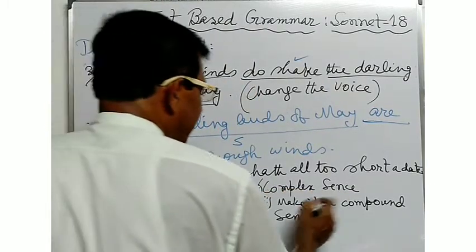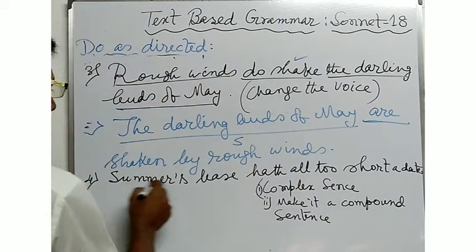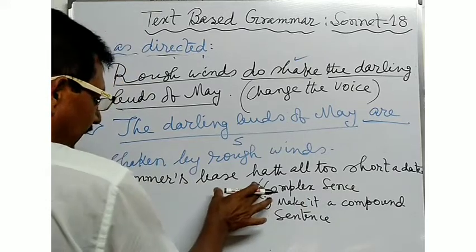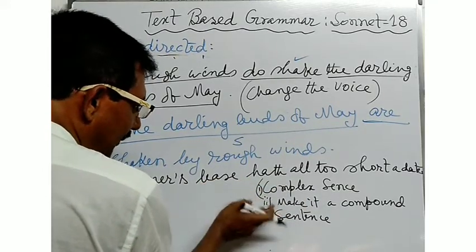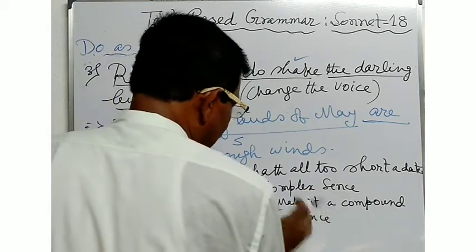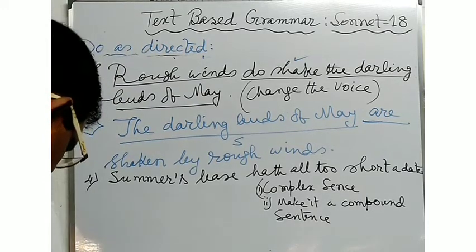Here, if this sentence is to be converted into two formations, complex sentence and compound sentence, what type of answer will you write? Now, write down the answer.